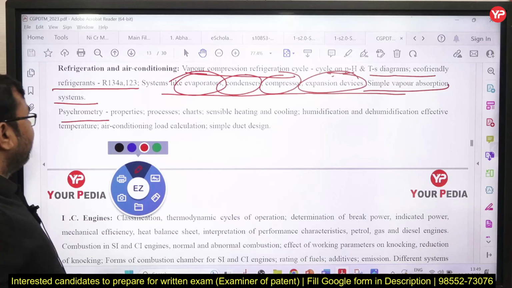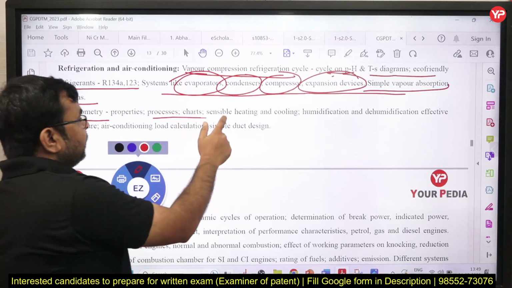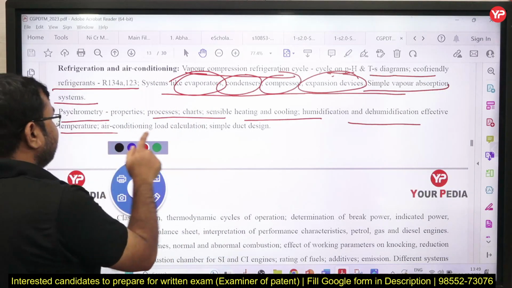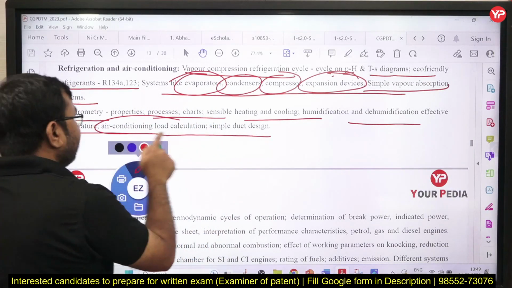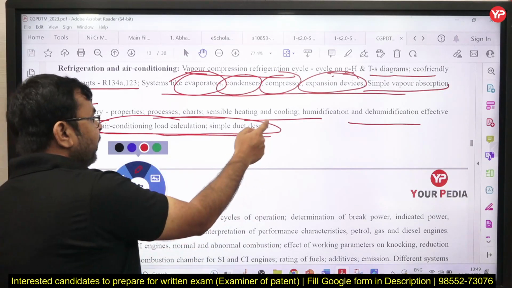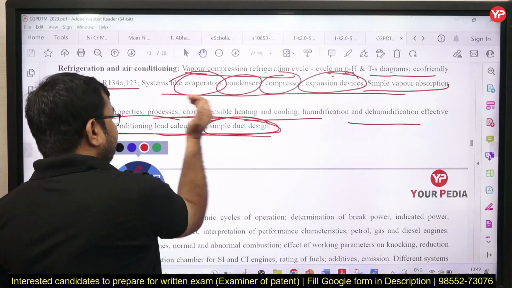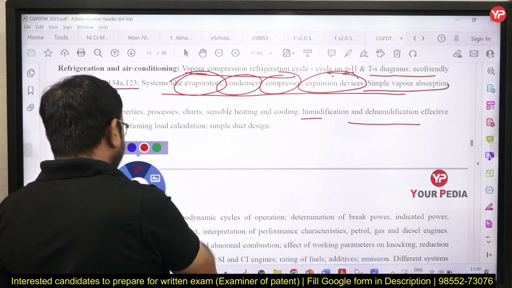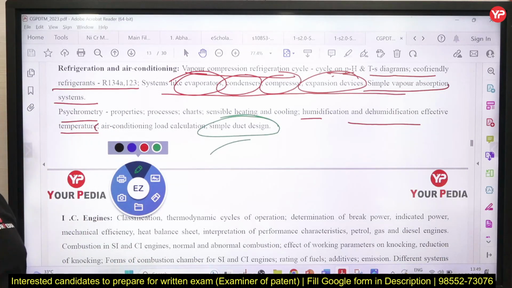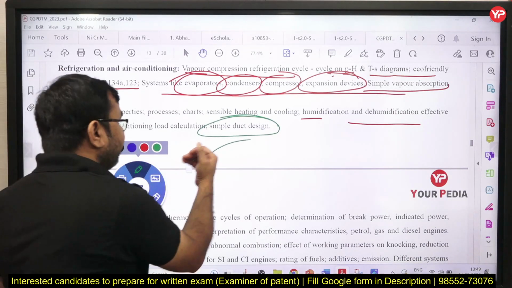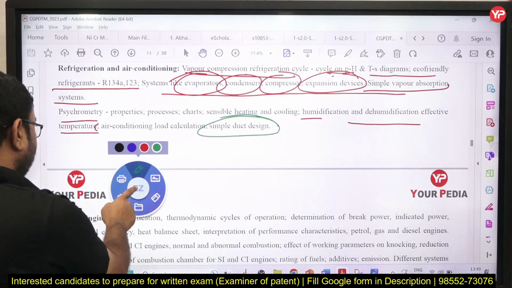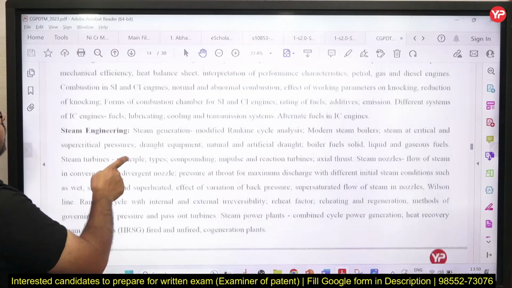Next you can see psychrometry, obviously the properties, process chart, sensible heating, sensible cooling, humidification, dehumidification, and air conditioning load calculation and duct design. This is very, very important, especially since we generally exclude this part, yes or no. Generally we exclude the duct design part. So in this syllabus it is given here, so we need to study this particular topic, correct. Okay, so let us see another part, that is IC engine.